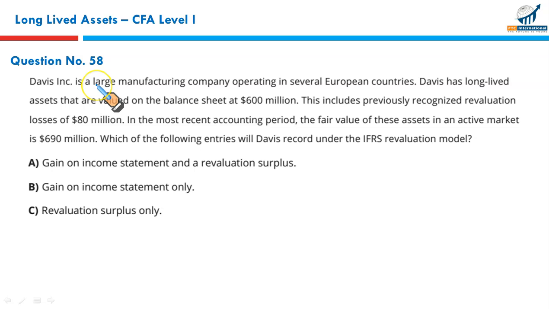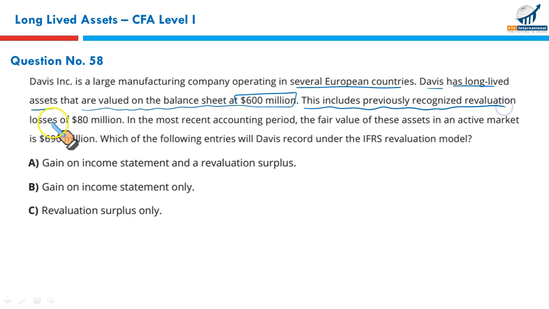Davis Incorporated is a large manufacturing company operating in several European countries. Davis has long-lived assets that are valued on the balance sheet at 600 million. This includes a previously recognized revaluation loss of 80. In the most recent accounting period, the fair value of these assets in an active market is 690, which means this previously recognized loss cannot be reversed.